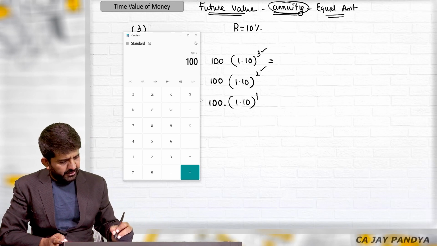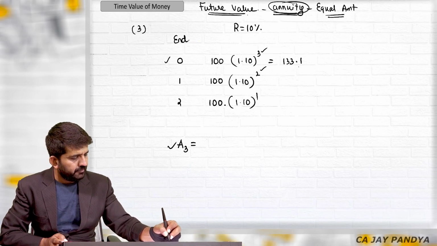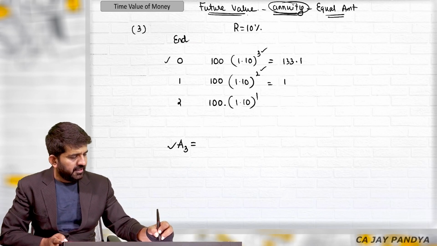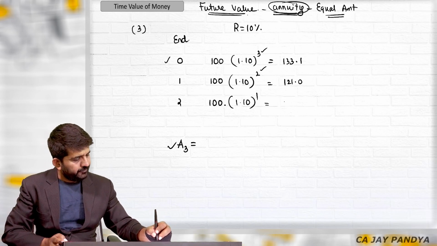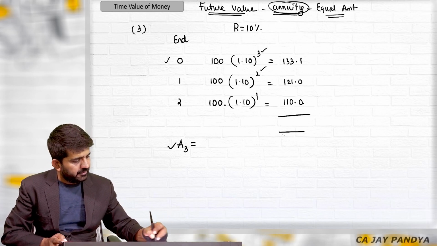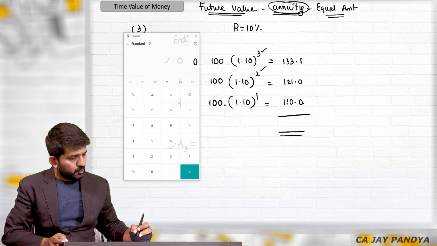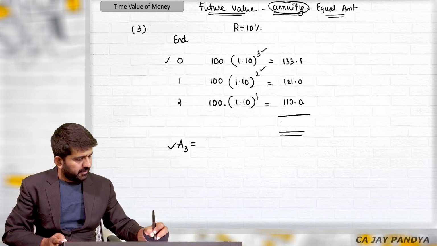100 into 1.1 is equal to... it is 133.1. This will be 121. This will be 110. And the total amount after 3 years will be 133.1 plus 121 plus 110, which is 364.1.